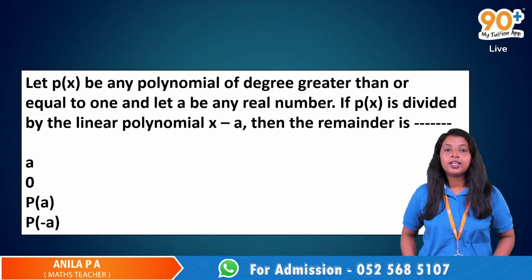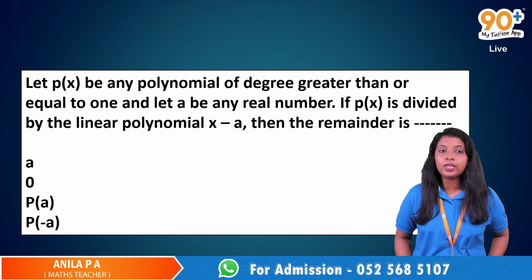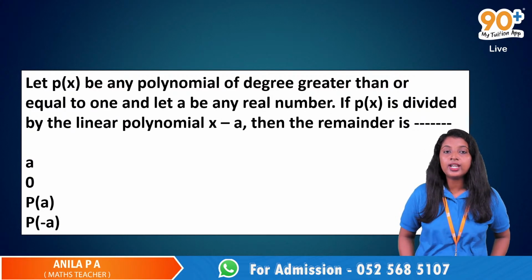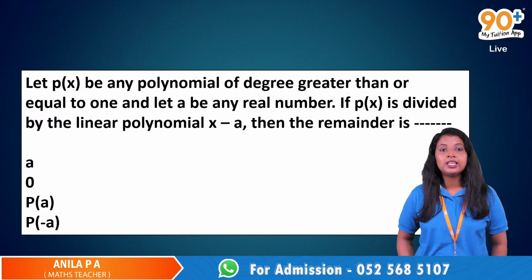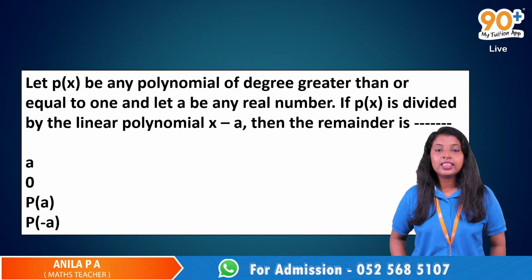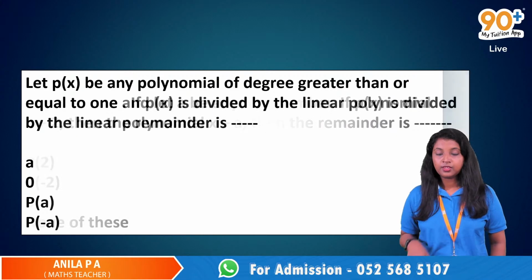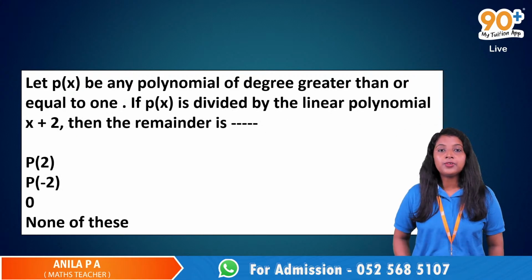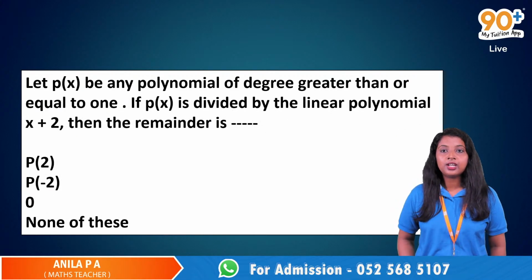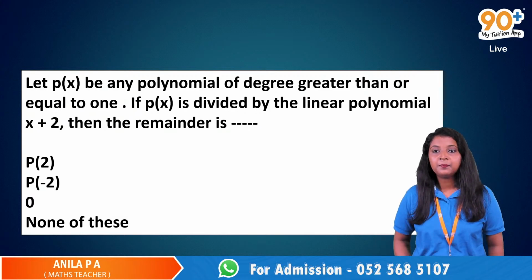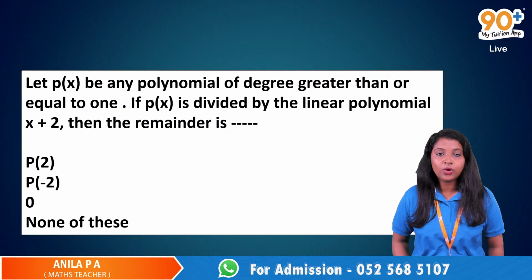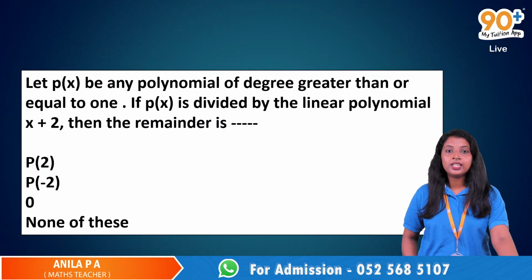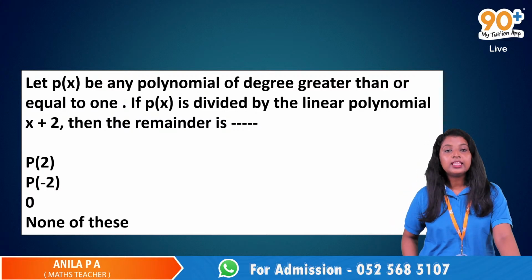Now, let p of x be any polynomial of degree greater than or equal to 1 and let a be any real number. If p of x is divided by the linear polynomial x minus a, then the remainder is. Then, if p of x is divided by the linear polynomial x plus 2, then the remainder is.